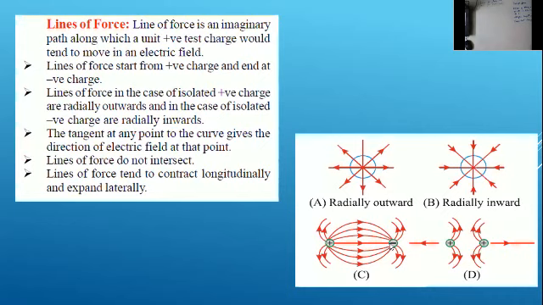When you compress, the line of force becomes longitudinal, meaning parallel to the vertical, and whenever it expands, it is parallel to the horizontal. This is the complete line of force. Hope you all understood. Now coming to the next topic.